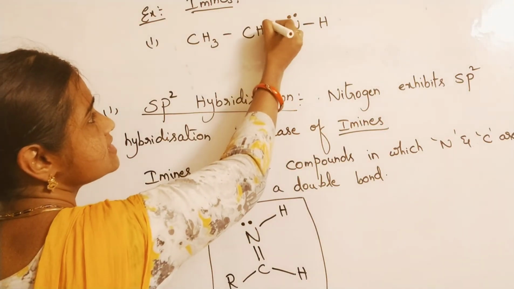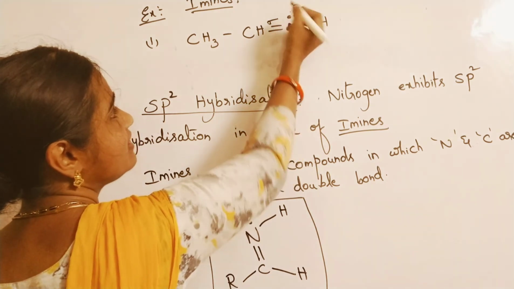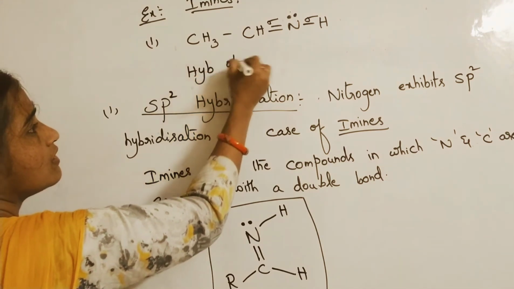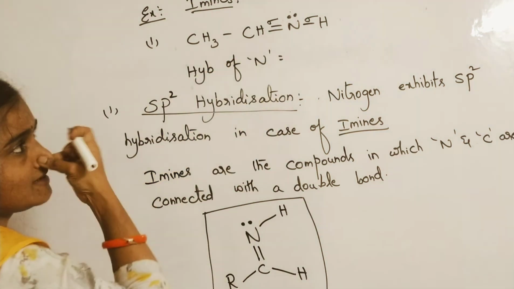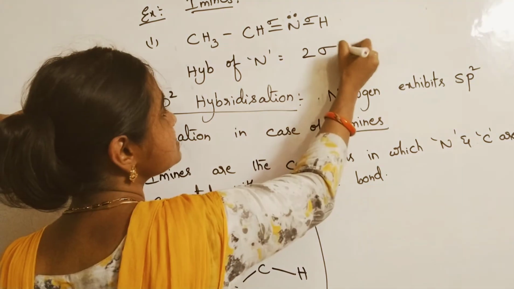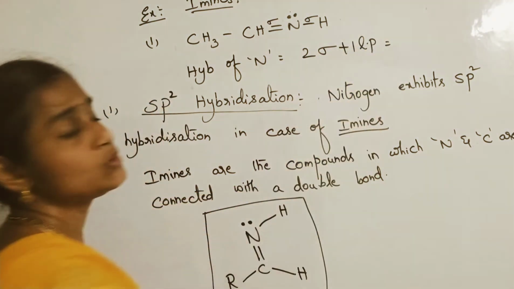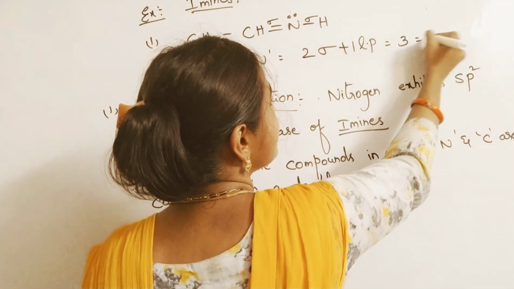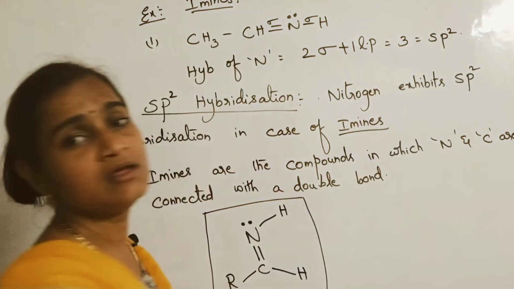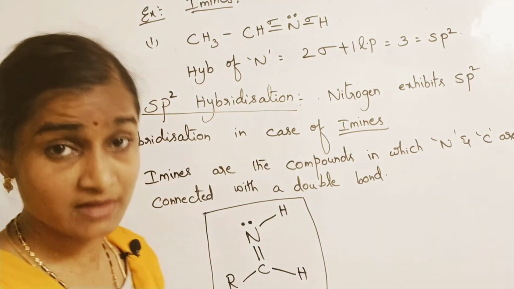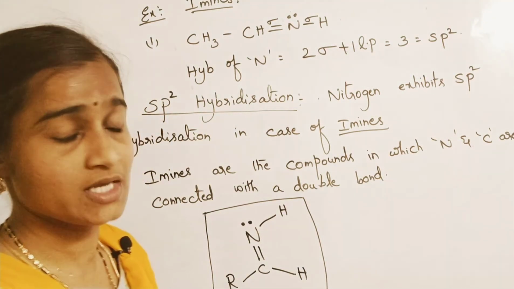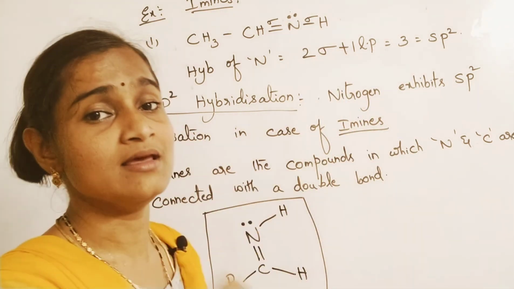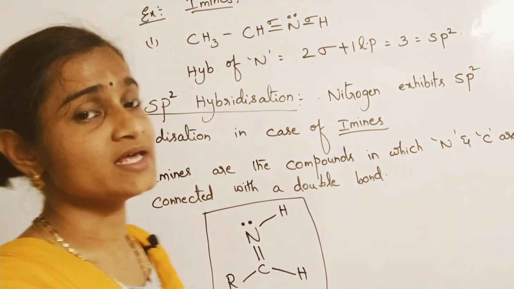You are finding this is one sigma bond, this is one sigma bond, and this is one lone pair. Hybridization of nitrogen: it has 2 sigma bonds plus 1 lone pair. Total you are getting 3, and 3 means sp2 hybridization. If the sum of sigma bonds plus lone pairs is 3, it is sp2 hybridization.